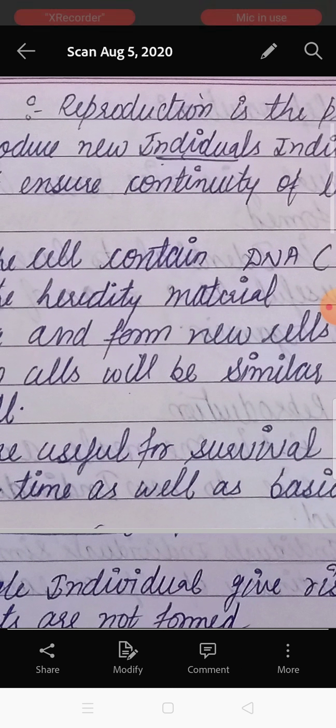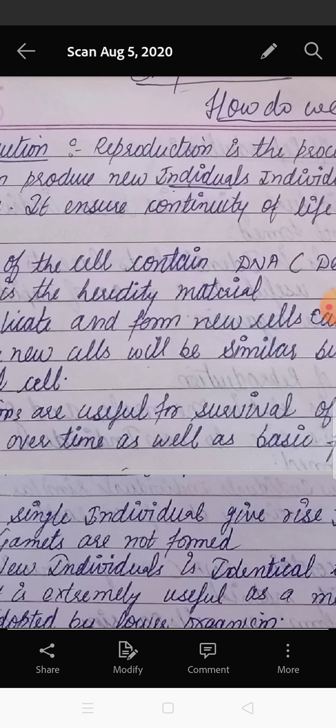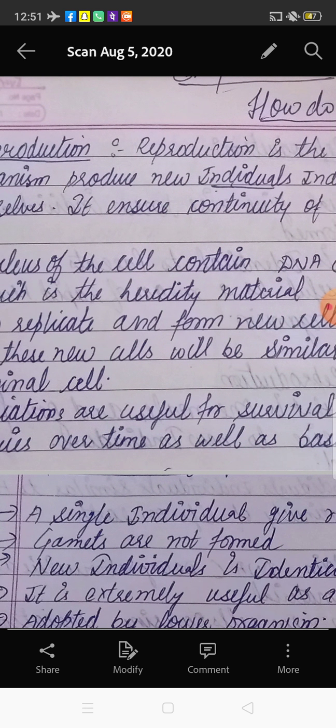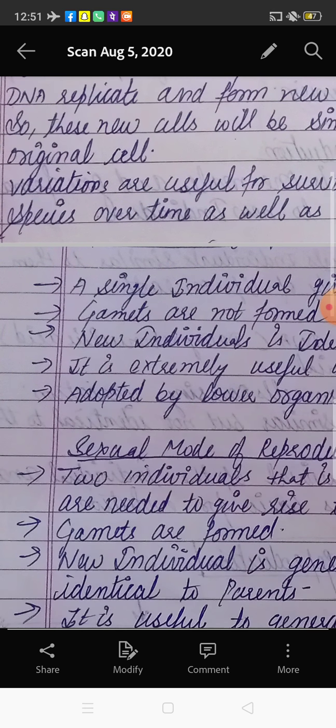It means if reproduction is not present, it is not possible for life to continue, because if one organism is not produced from the older one, how would this chain of organisms continue on earth? It is possible only because of reproduction. So this process is very necessary for our life.